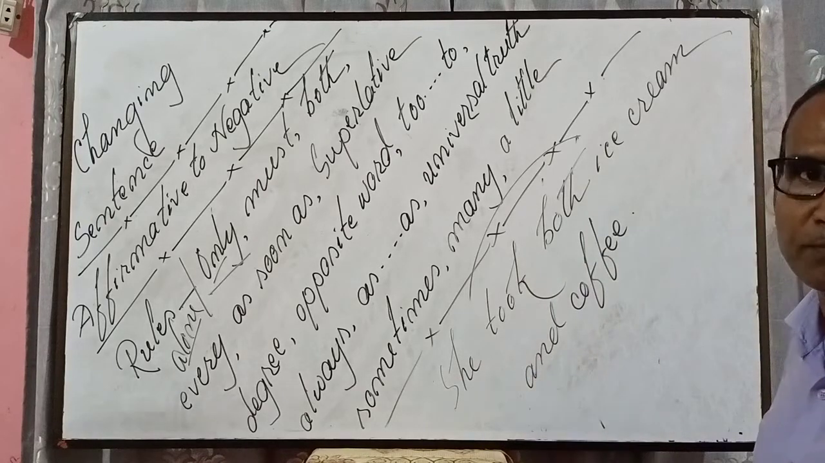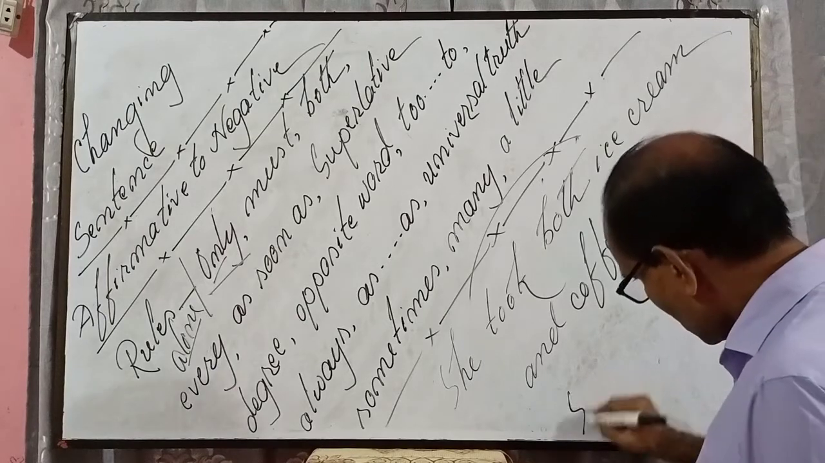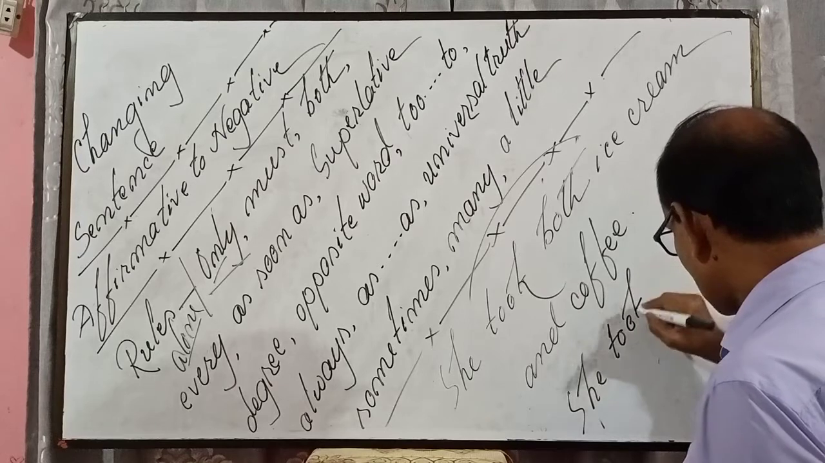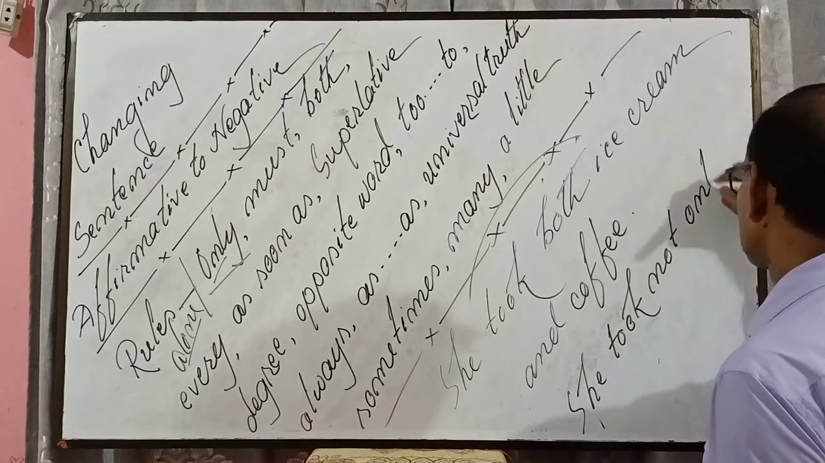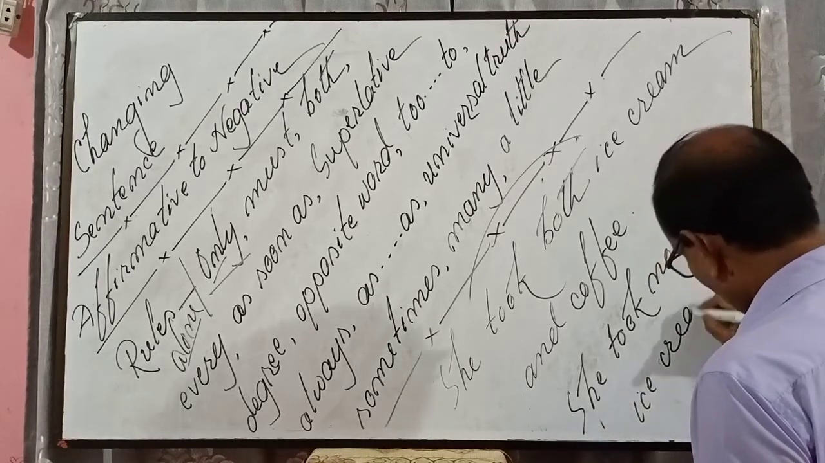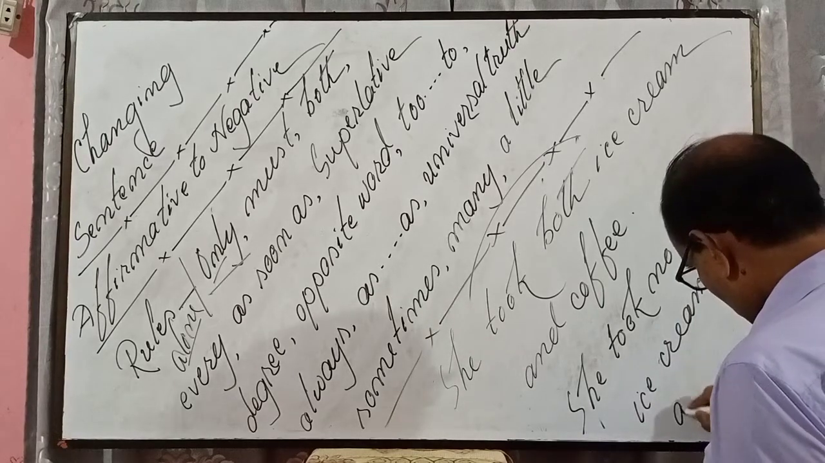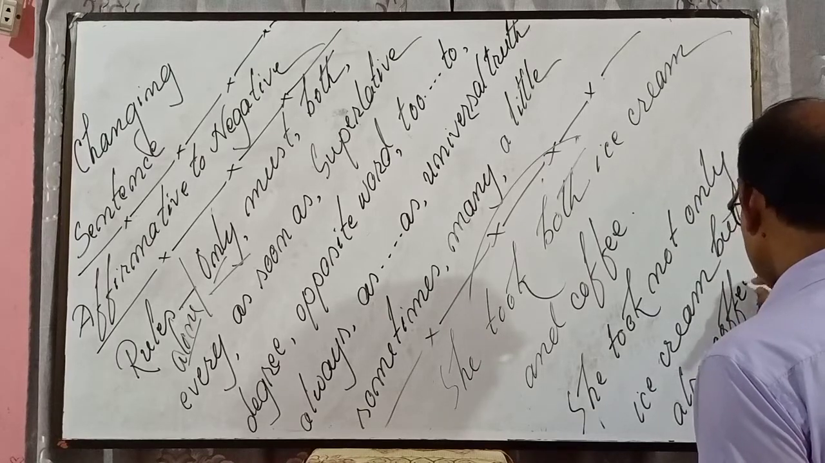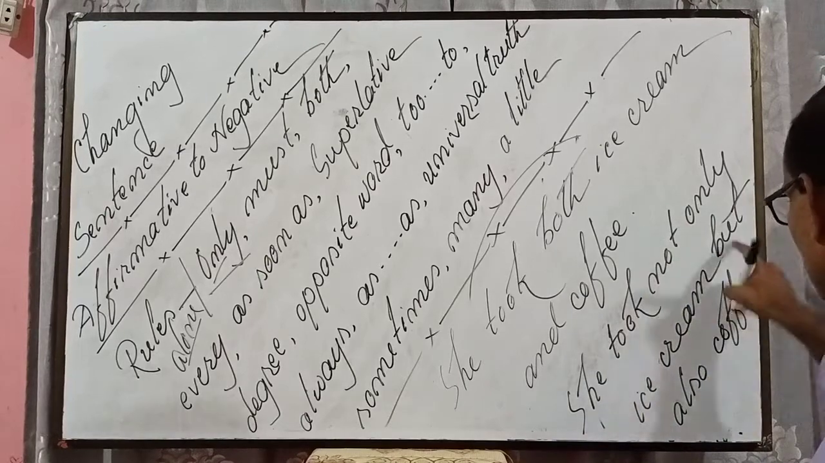Meaning is very simple. She ice cream খেয়েছিল, coffee খেয়েছিল. That means she took not only ice cream but also coffee. Is that clear to you? Same meaning, she took not only ice cream but also coffee.